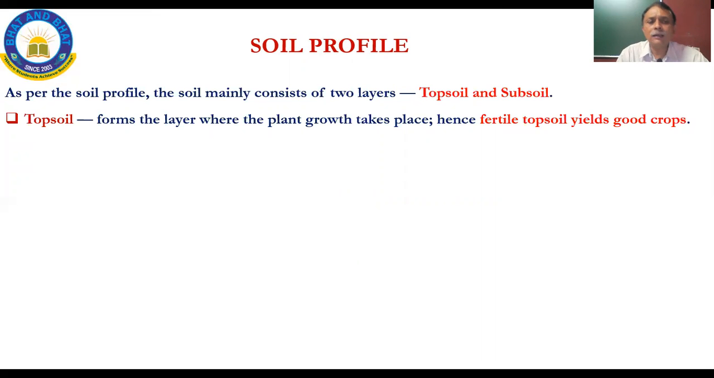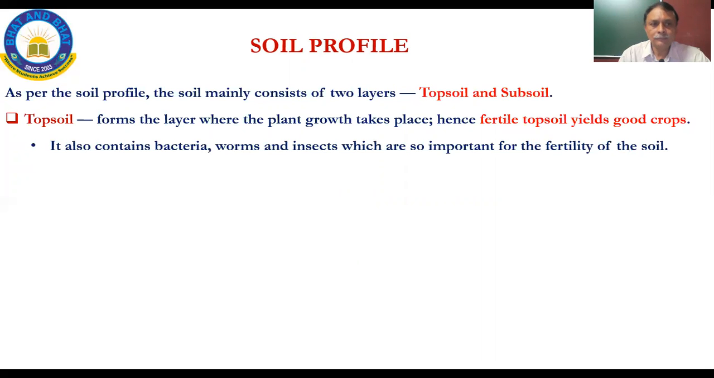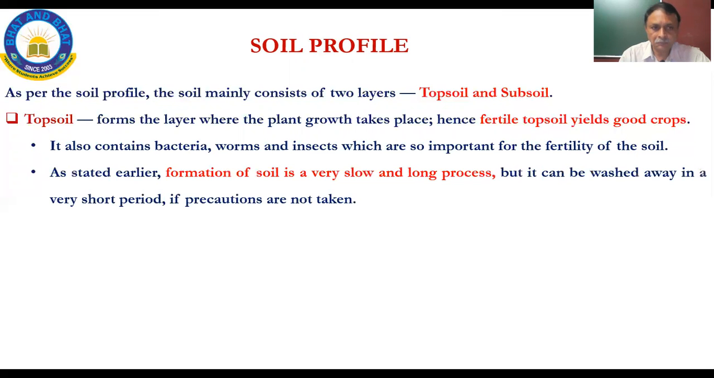Now, this topsoil forms a layer where the plant growth takes place. Hence, a fertile topsoil yields good crops. It also contains bacteria, worms, and insects, which are so important for the fertility of the soil. As stated earlier, formation of soil is a very slow and long process, but it can be washed away in a very short period if precautions are not taken.